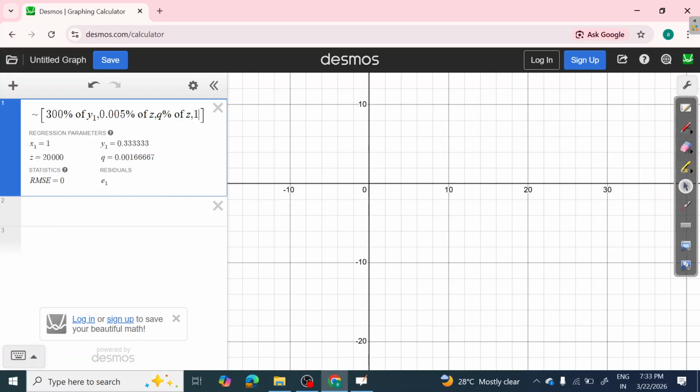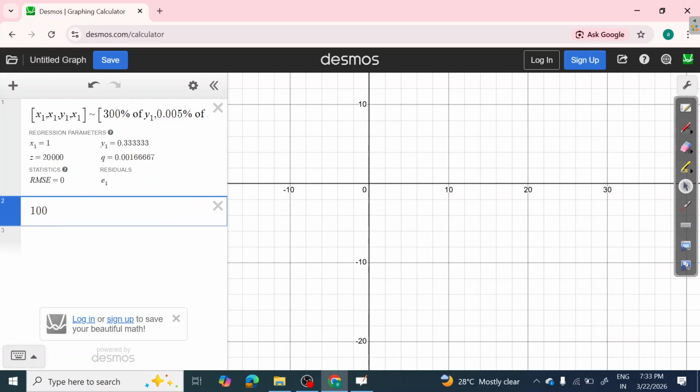So you got the values of x1, y1, z, and q. Now you just need to write 100q. So you'll do in the next line, you will use Desmos for that and write 100q, which is equal to 0.1667, right? You can round it off. So that is going to be your answer.